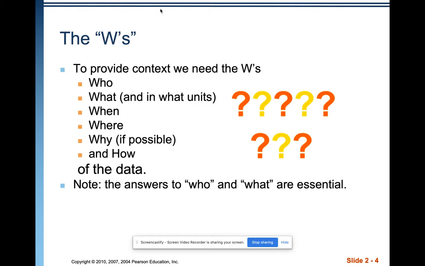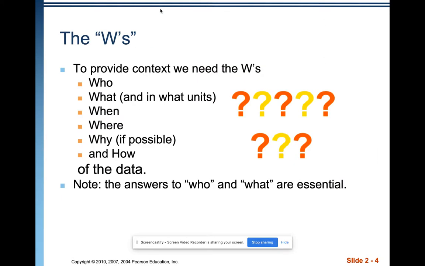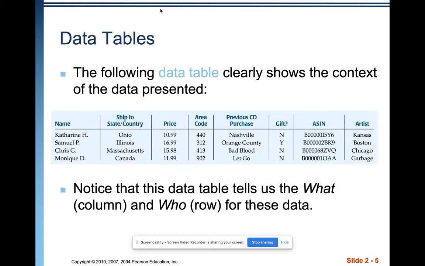We need to know the W's, the who, what, when, where, why, if that's available, and how, which has the W at the end but is still important. Who and what are absolutely essential. We have to know who we are measuring and what about them we are measuring.